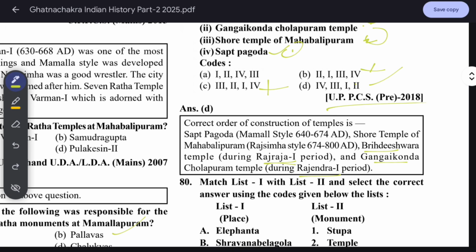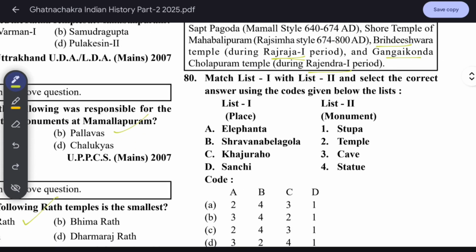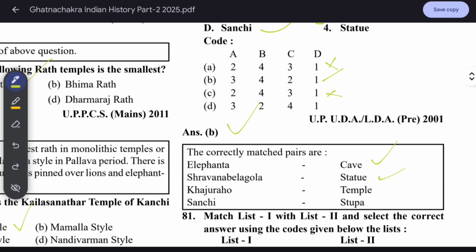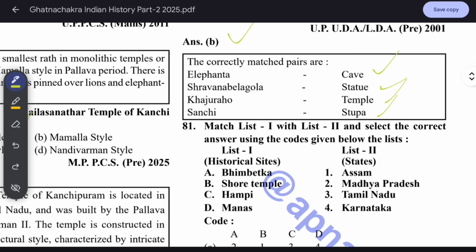Solve. UPPCS 2018. Match list first, second. Place and monument. Elephanta Caves. Okay, Elephanta is a cave. Khajuraho temple. Okay. Sanchi stupa. Shravan Belgola is a statue. So A is third. So it's removed. Sanchi stupa D is first. Okay. And Khajuraho is a temple. C is second. Okay. So B will be the answer. Elephanta is a cave. Shravan Belgola statue. Khajuraho is a temple. Sanchi is stupa.